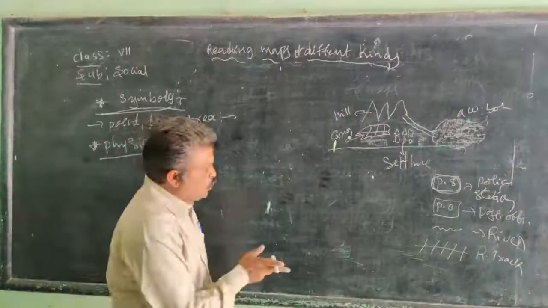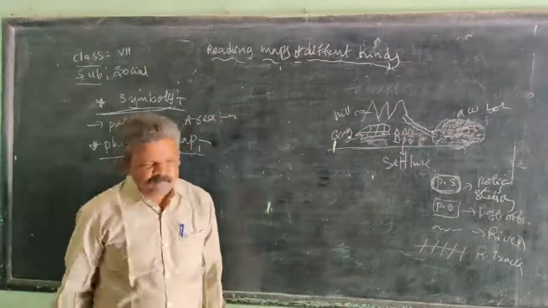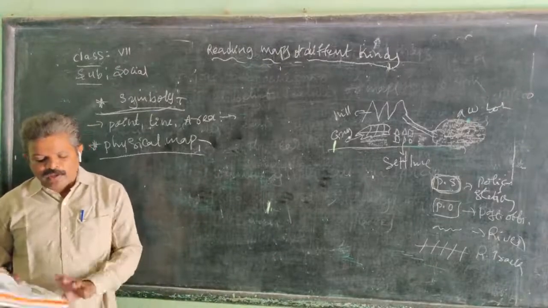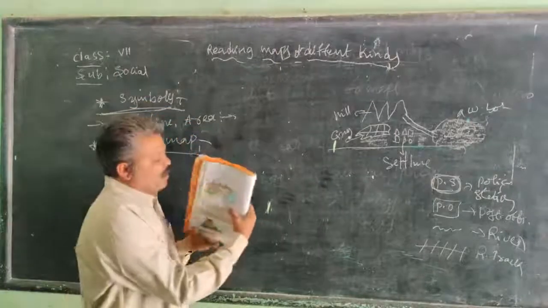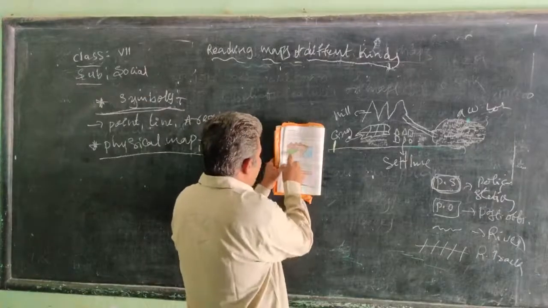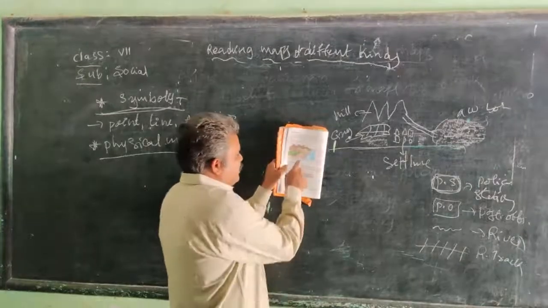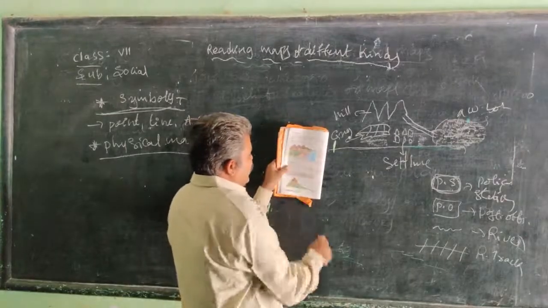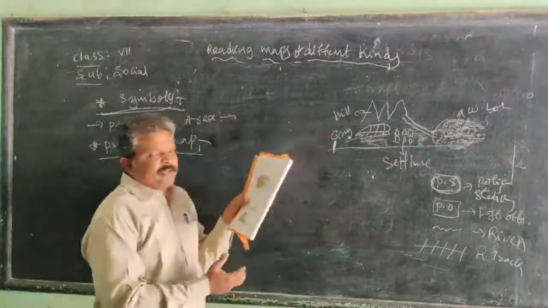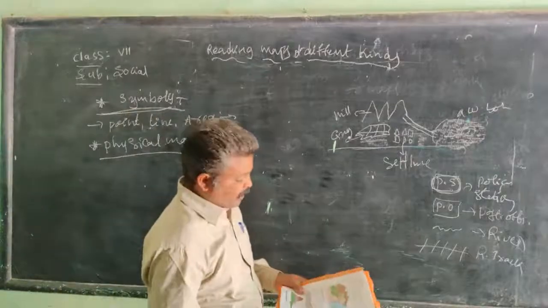Brown color is used to show mountains and hills. Green color represents grasslands. Here there is a red one, the settlement. The blue color represents water.